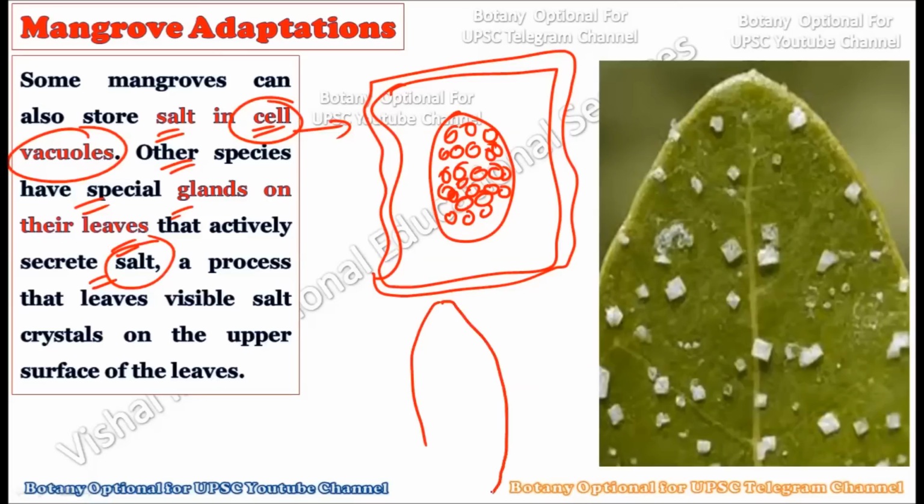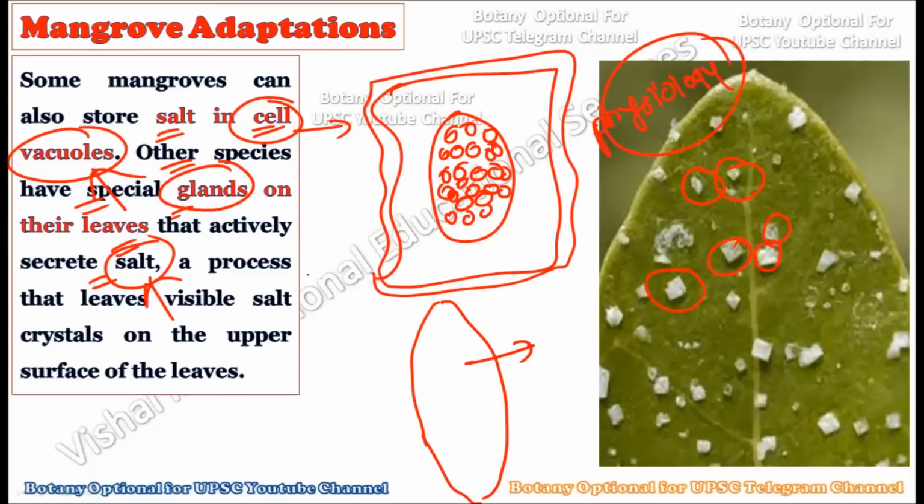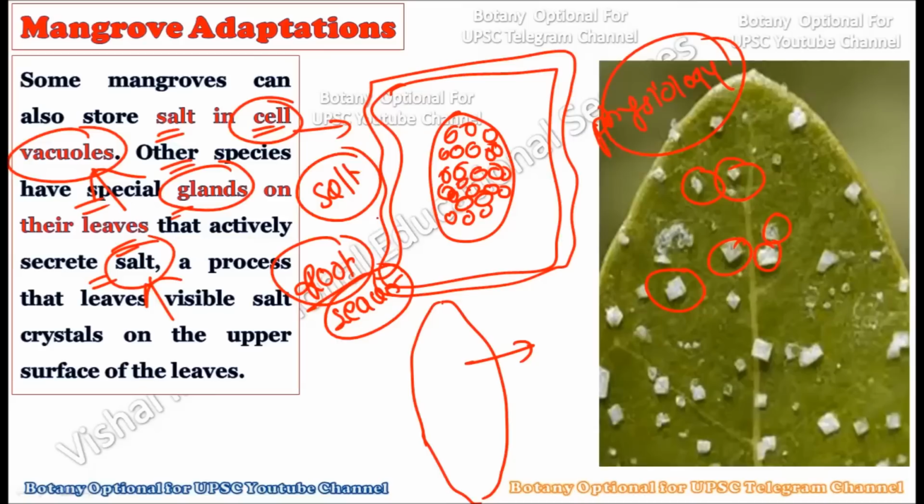In the leaf part, we also have special kinds of glands in their bodies which can actually secrete the salt out of the leaves. We will talk about these glands and the mechanism through which the vacuole will give out the salt in the physiology chapter of the first paper. Here in ecology you have to understand the morphological structures only, for example the roots and the leaves. Whatever salt enters after filtration by the root and the leaves can be accumulated in the vacuole or in some kind of gland present within these leaves. They can exclude the salt when it is concentrated within the leaves.